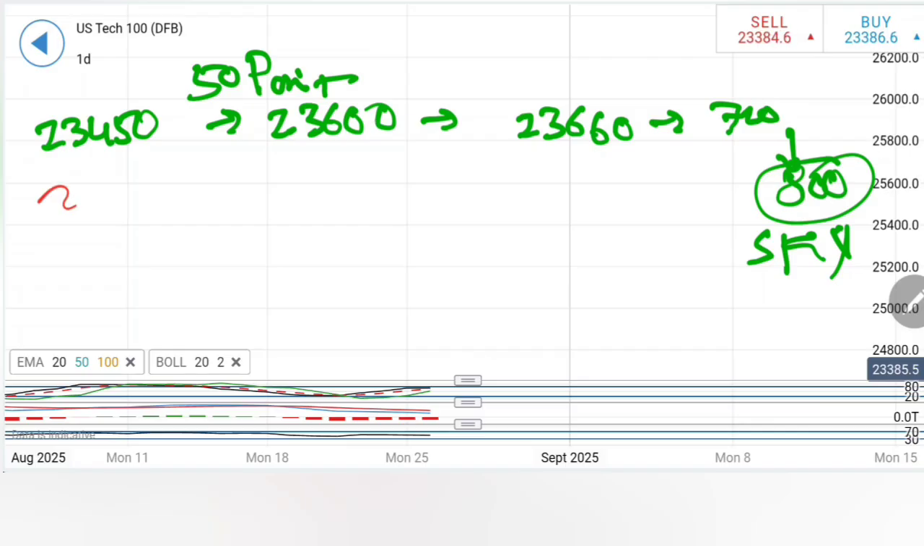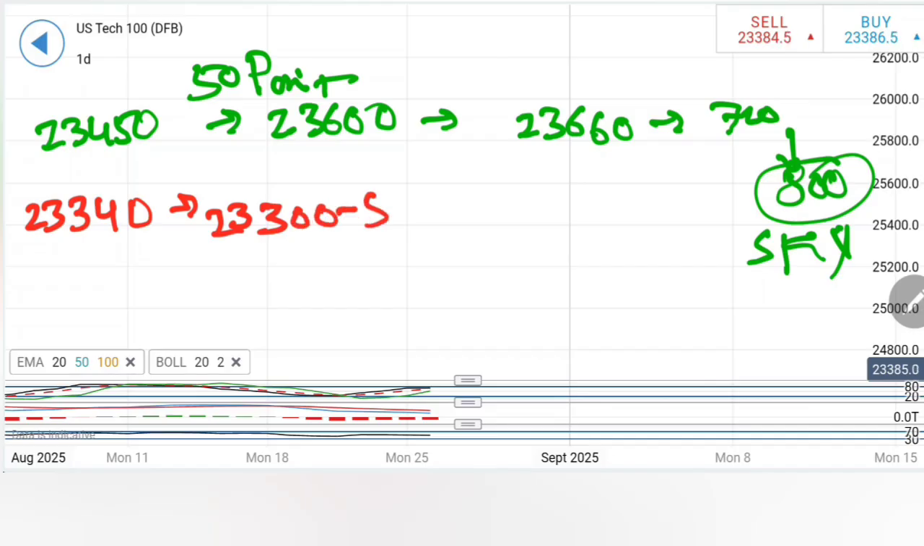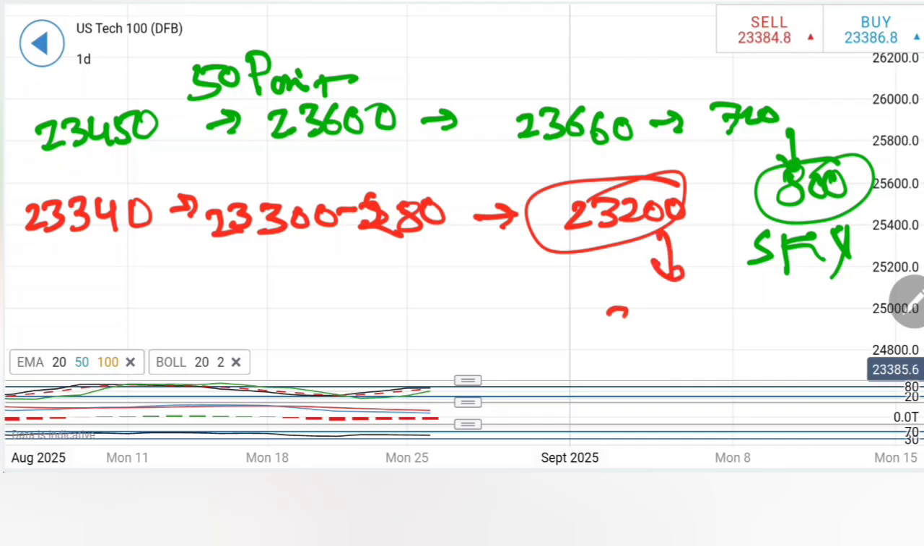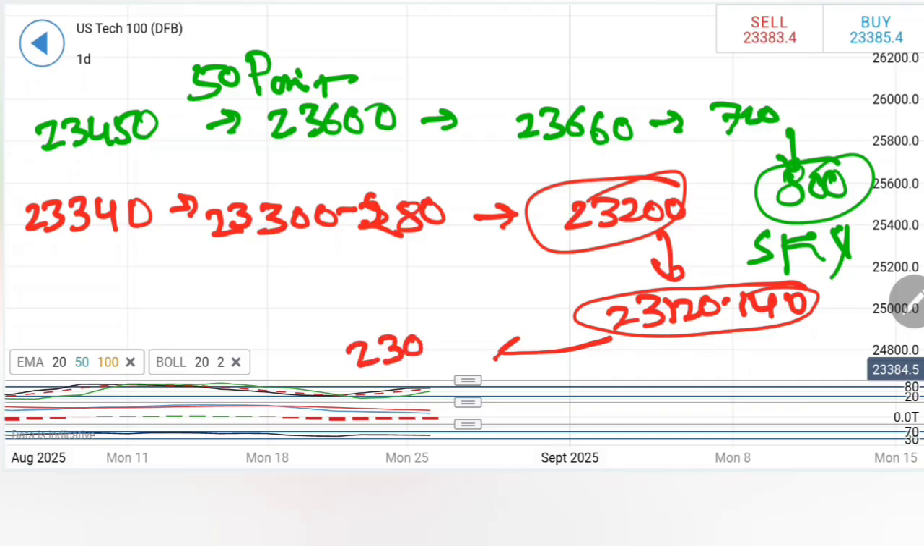On the downside, I will recommend a selling entry at 23,340. Expect 23,300 and 280 levels. This is a very good support. If this is taken, then 23,200, the next strongest one. And if this is taken, then 23,120, 140. Now 23,140, 120, if it trades below, stay short for 23,000 and lower levels.